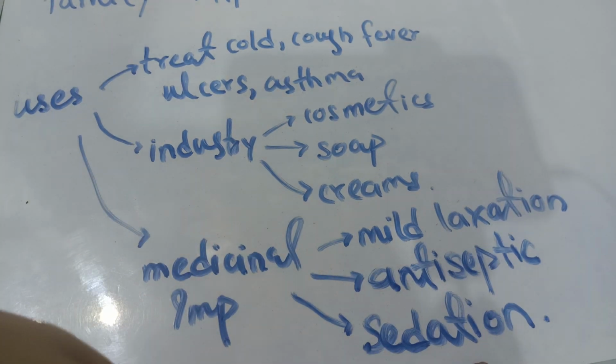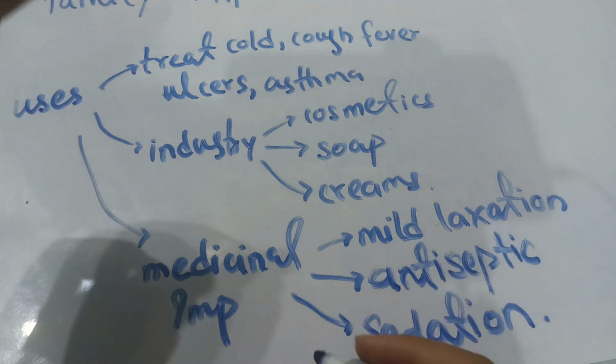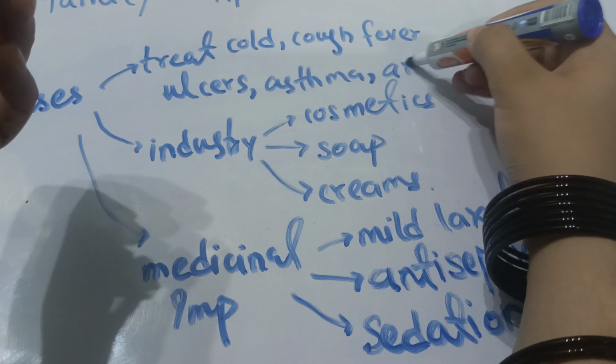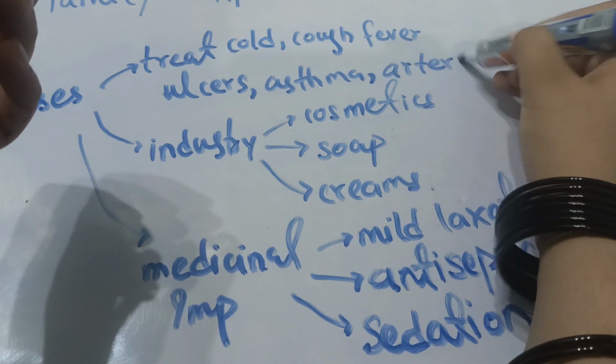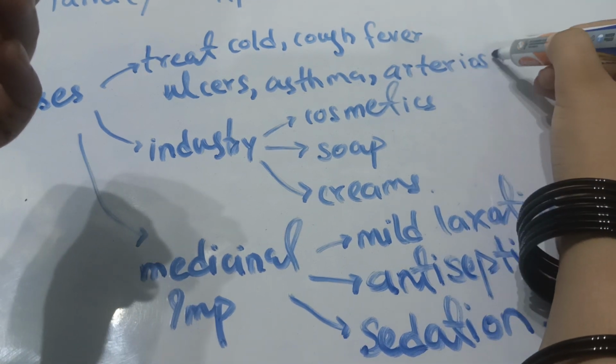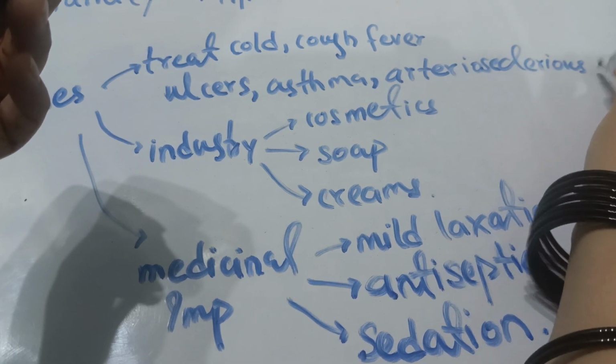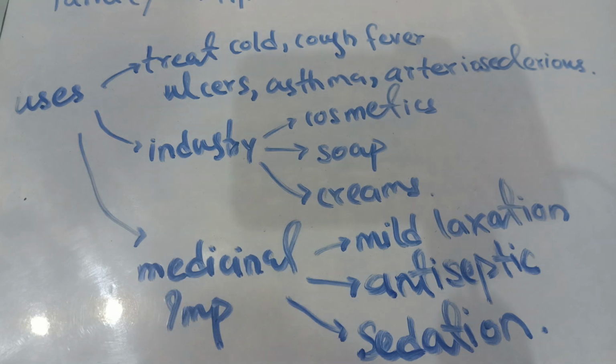It also treats another disease, which is arteriosclerosis. Arteriosclerosis means that there is hardening of your arteries. So it also straightens them and dilates them in order to make the flow of blood easy and pure. Now, after studying all of these things about honey, next we will discuss royal jelly.